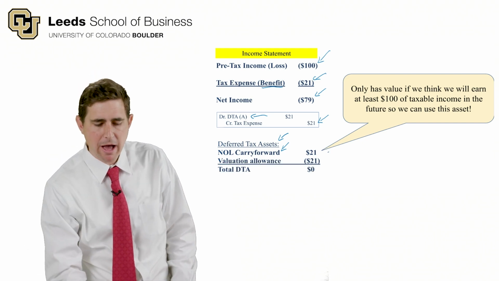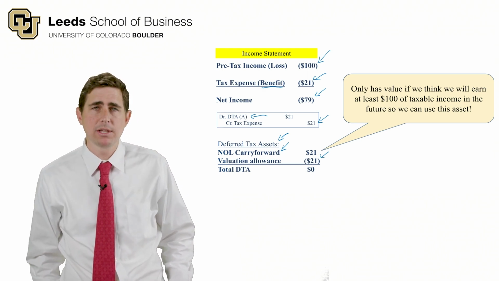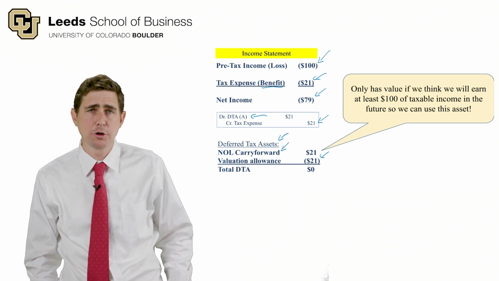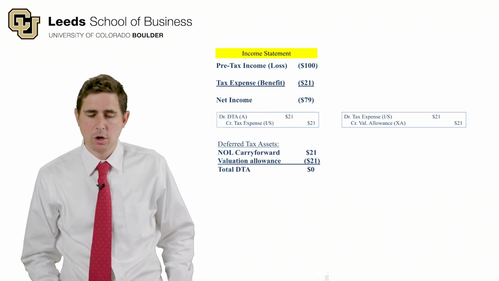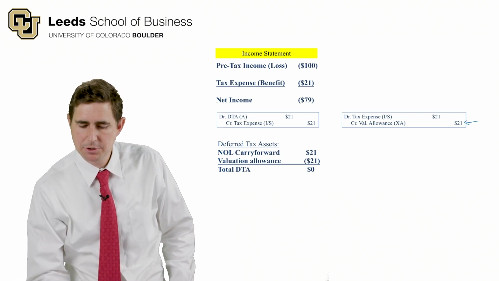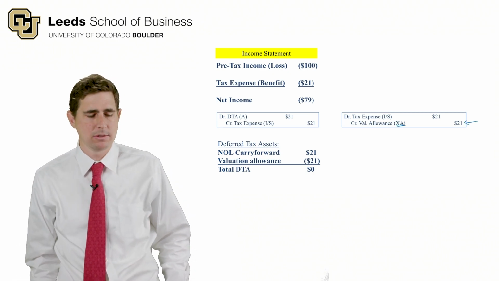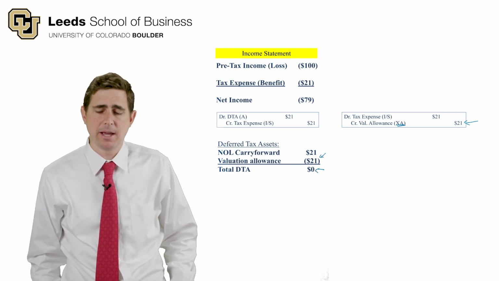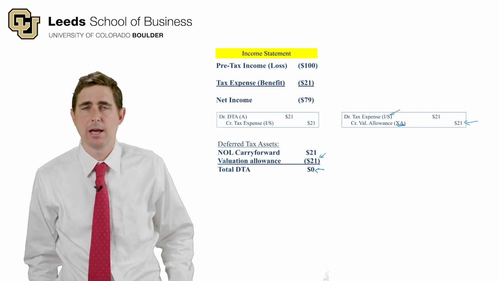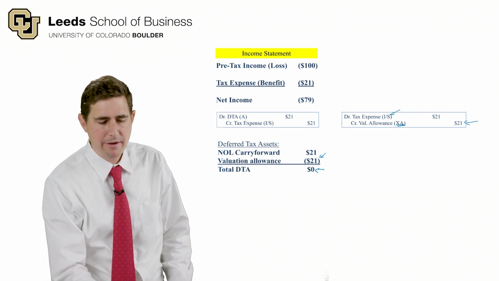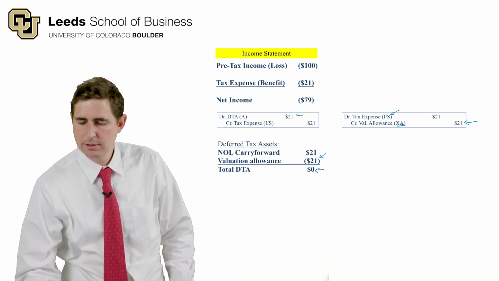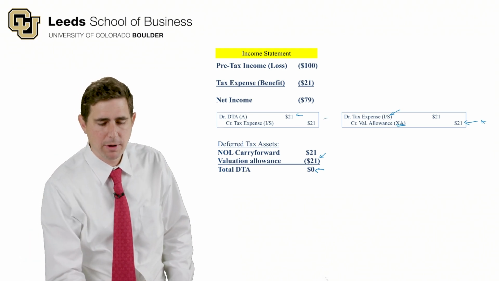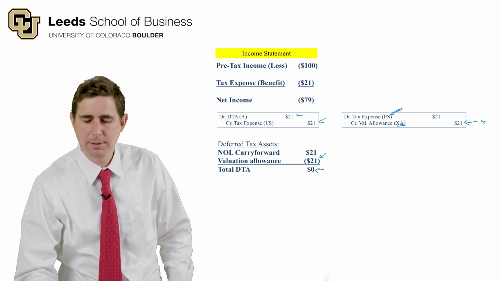We have to record a valuation allowance against it, reducing it to zero, if we don't think we'll have enough income in the future to use it. What do the journal entries for that allowance look like? Well, we're going to credit this contra asset account called the valuation allowance, okay? And that's a contra asset and it offsets our asset to zero. And at the same time we do that, we debit tax expense on the income statement. So now we have a debit to deferred tax assets and a credit to deferred tax assets. And so we've got zero in deferred tax assets. And we've got a credit to tax expense offset by a debit to tax expense.